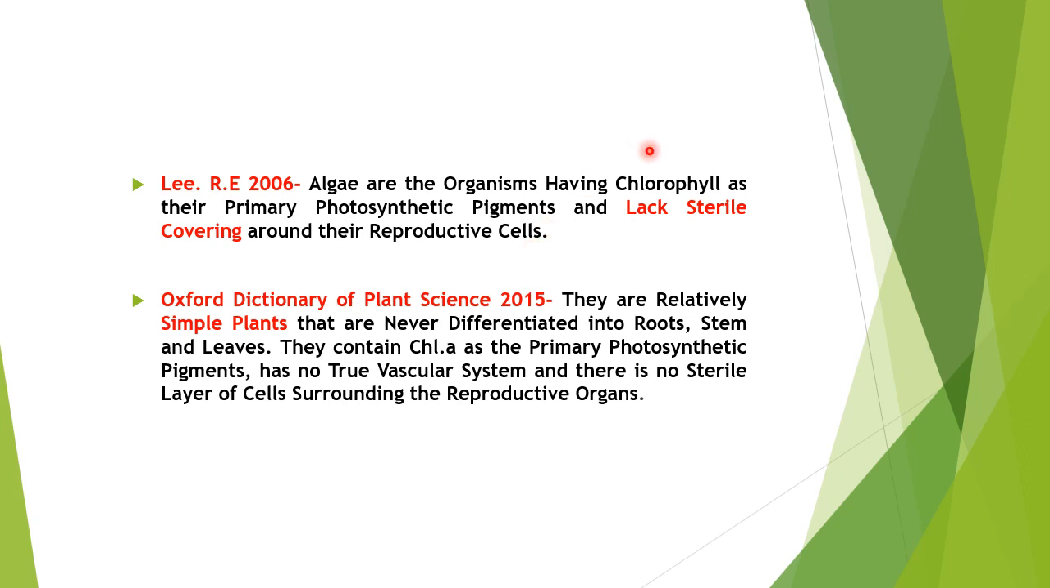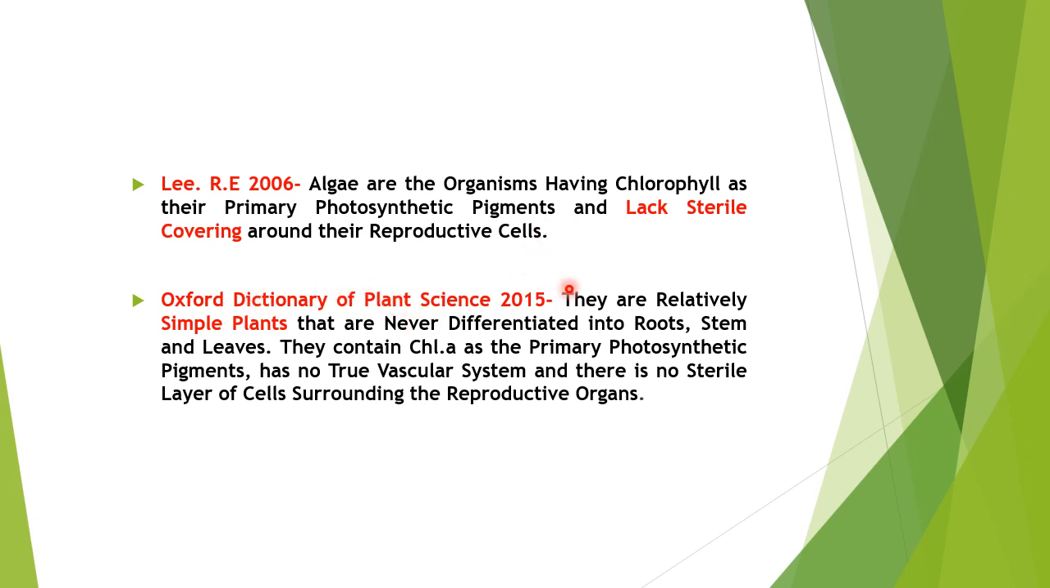Now see the definition here. Lee suggests that they all have chlorophyll, because we know chlorophyll a and the other chlorophylls are the primary photosynthetic pigments. Then there is a possibility of photosynthesis. So it will be universal in all the algae. And they lack a sterile covering around their reproductive cells. As you see, other than the algae, you will find that the sex organs are covered by means of sterile jacket cells. But sterile jacket cells are absent in these lower plants.